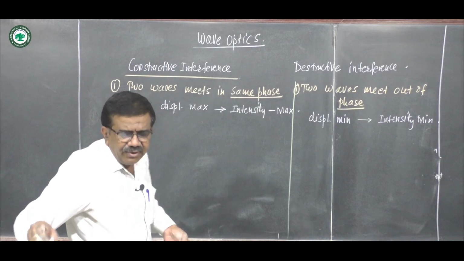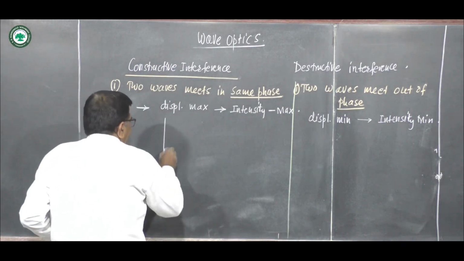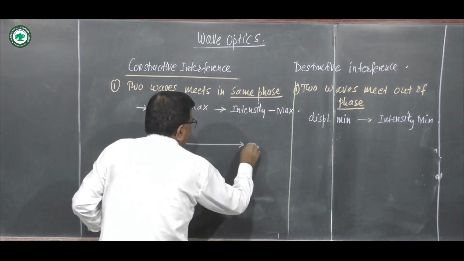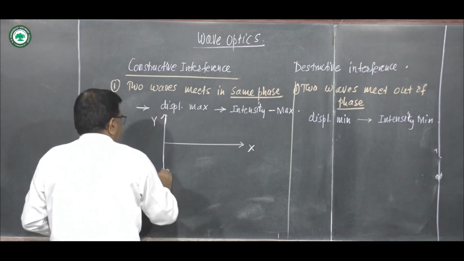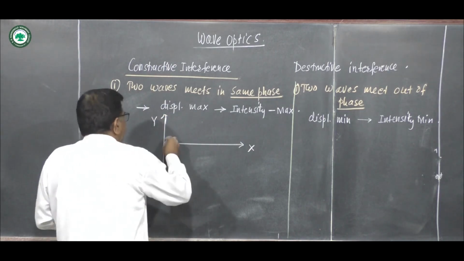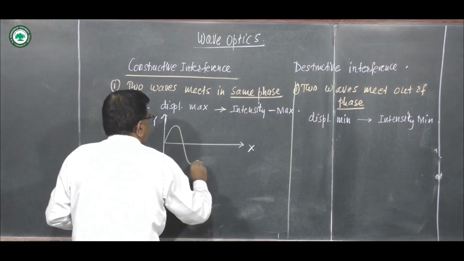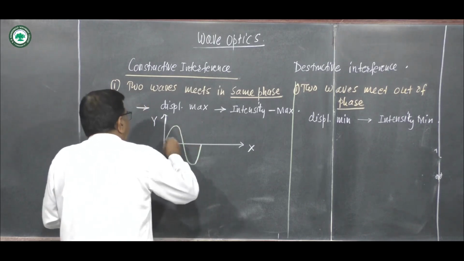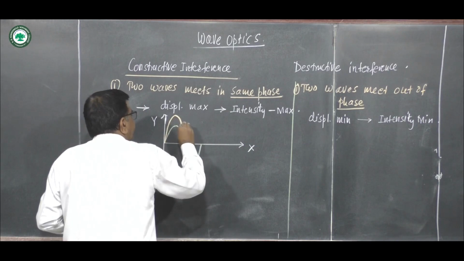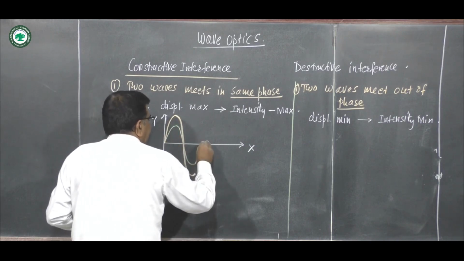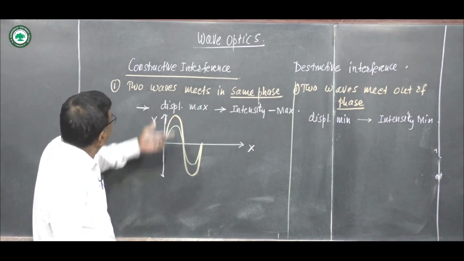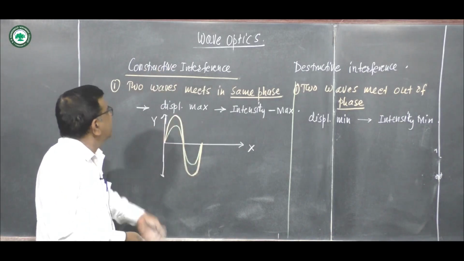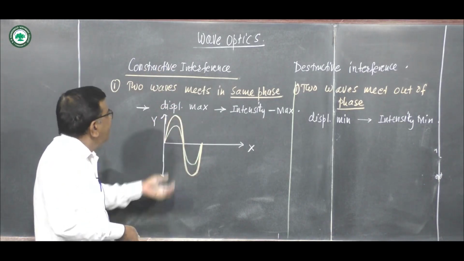The constructive interference, see here, x-axis, y-axis. Suppose these are the two waves. Crest of one wave coincides with crest of the other. These are the two different waves. The interference is constructive. Resultant displacement is maximum.